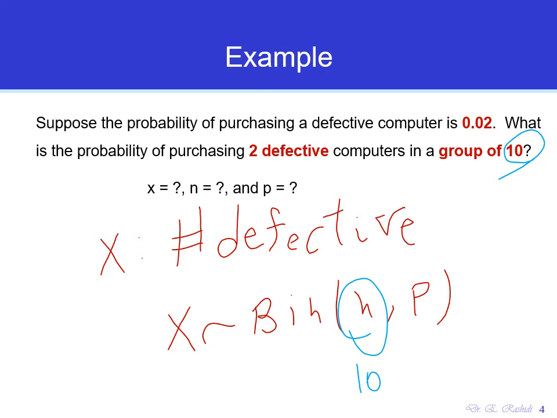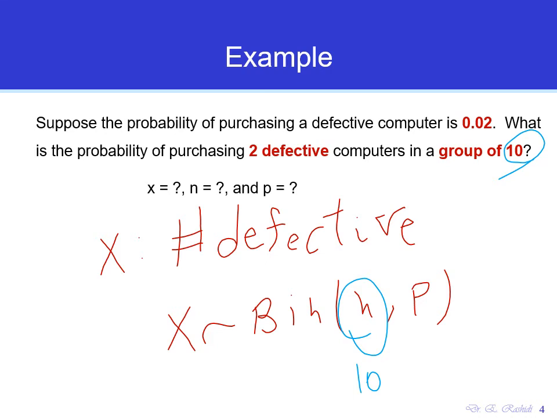No one wants to purchase a defective computer and call it a success, right? So success and failure is a different concept here. Success means the event that you are interested in. So here we are studying the defective computer, and that's why we call the defective computer a success.